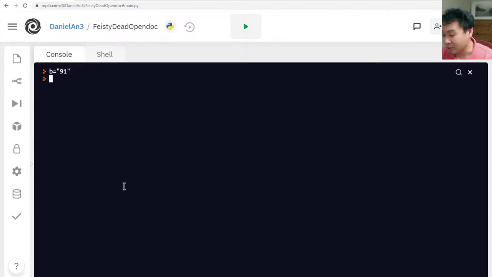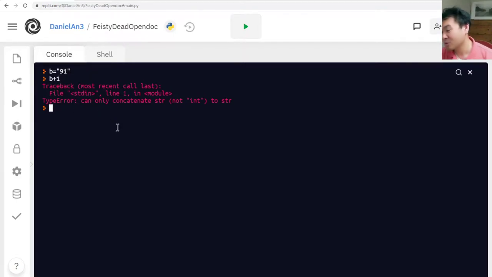If I try b plus 1, it complains because b is a string of letters and 1 is a number. You can't add those two. On the other hand, if you say a is 91, a plus 1, that's perfectly fine. It's 92, right? But you can still do that with b if you convert it, put int of b plus 1, and now it does the same thing.